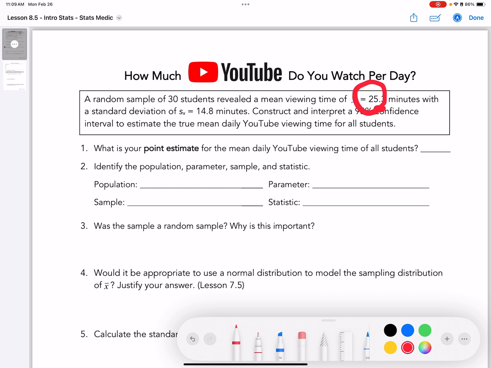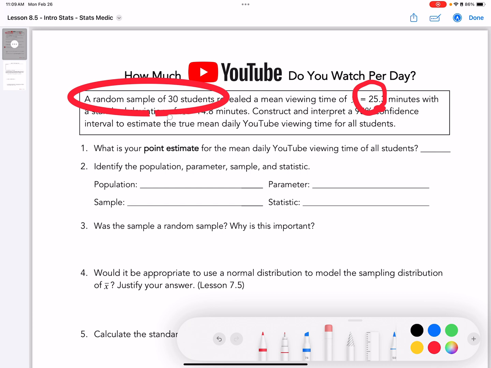All right. Identify what's the population. So what's the sample? I'm going to start with the sample because it's the most obvious. A random sample of 30 students, right? It says it right there. And then the sample comes from the population. So a random sample of 30 students. And so where did the population come from? So go ahead and try to fill that out.